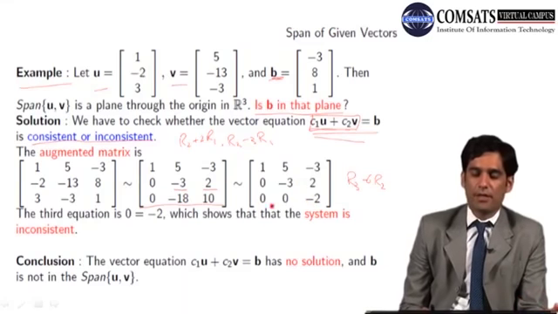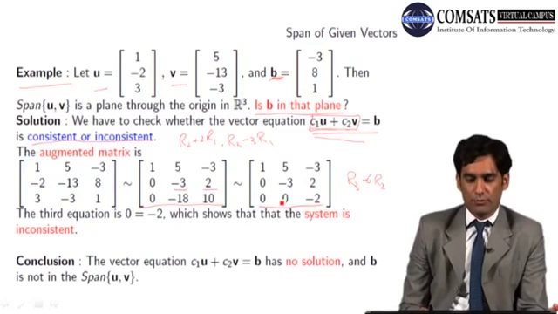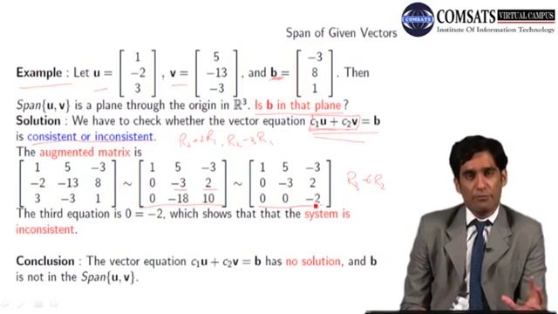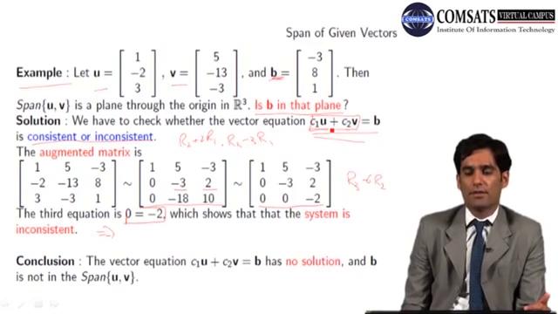अब हमने ये रिजल्ट पढ़ा हुआ है. If our echelon form has such type of row which is 0 0 and some non-zero number, then our system is inconsistent. So the third equation leads to 0 equals -2. Of course this is not true, and our conclusion is system is inconsistent. Inconsistent means that we cannot find out the values of C1 and C2 such that B is written as a linear combination of C1 and C2 here.